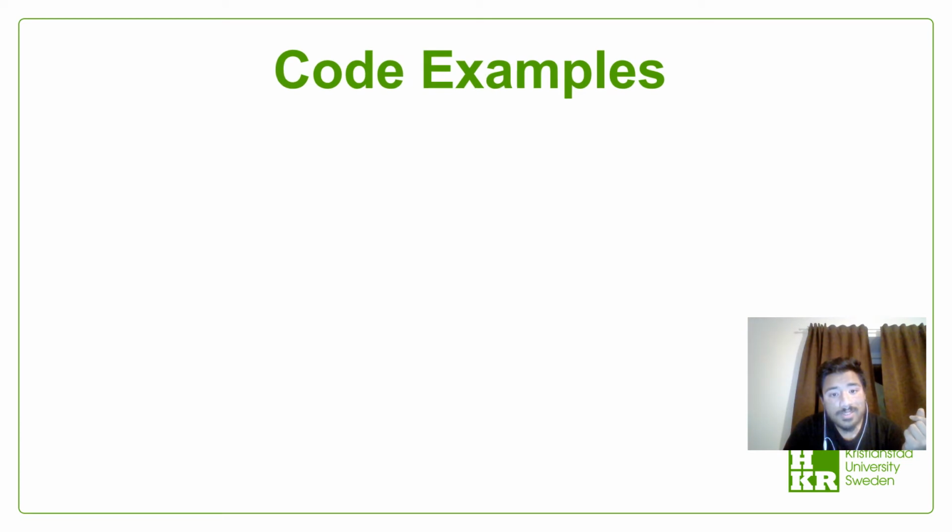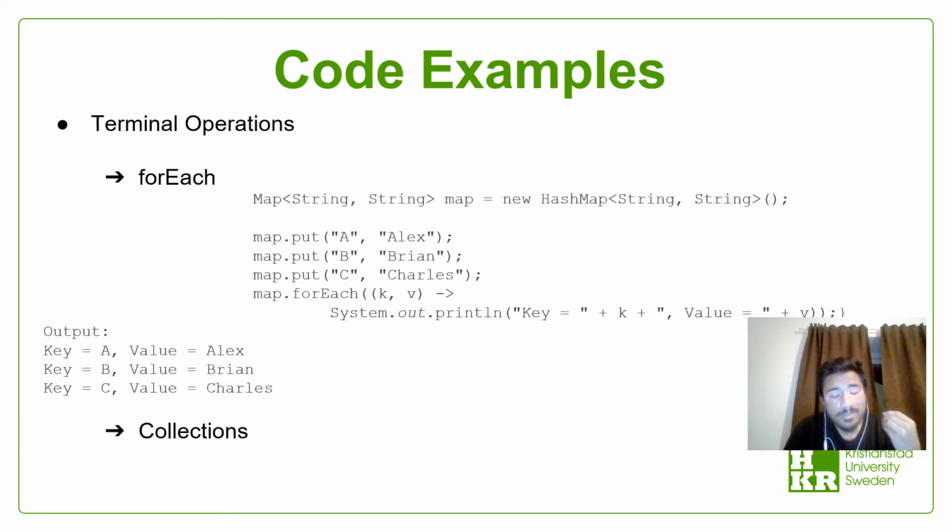In this slide, I would like to go over some code examples, and these coding examples include terminal operations. And these terminal operations in turn include the for each loop and collections. So I will explain the collections part later, but for now let's just dive into the for each loop. So let's just get started. As you can see, the for each loop uses hash map.